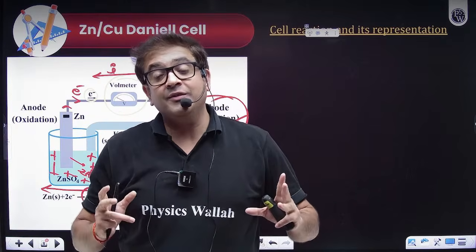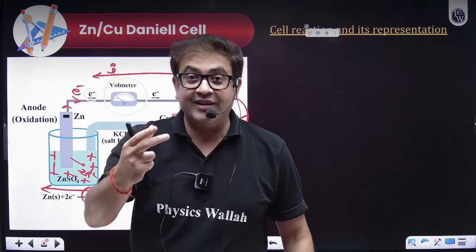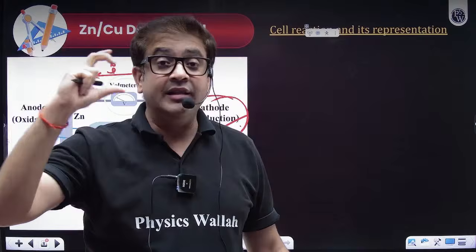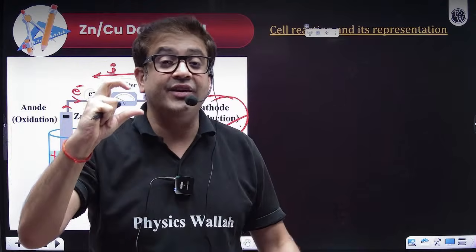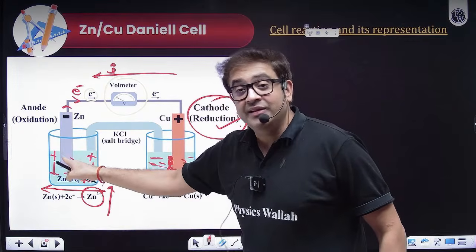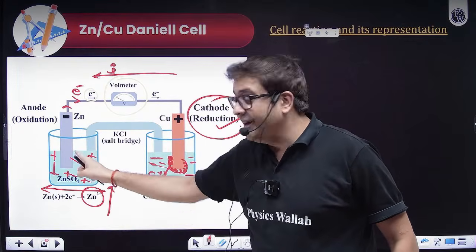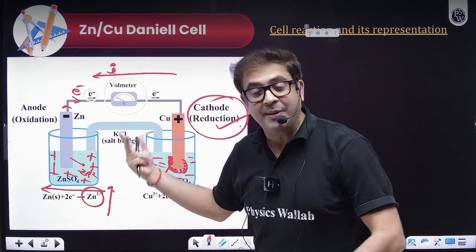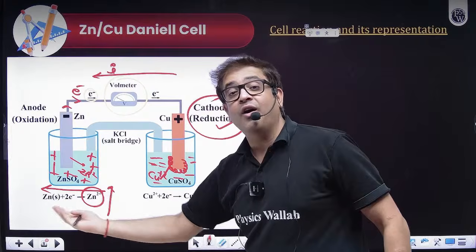Now I want this battery to work, because the battery that you buy from your market works till the end, till the reaction is completely done, when all the zinc will be dissolved. Dissolved is the physical phenomenon which you will see. Practically what is happening, it is getting oxidized.